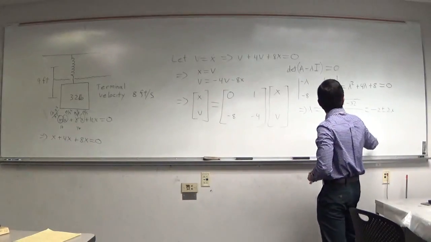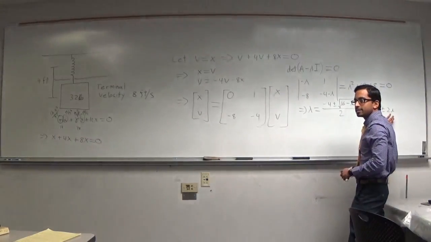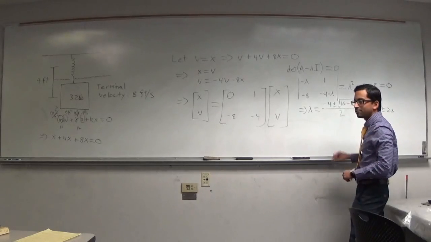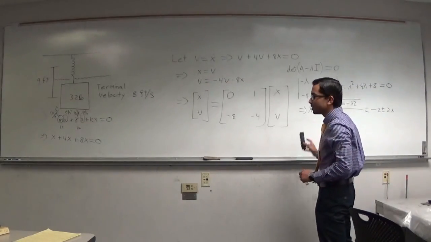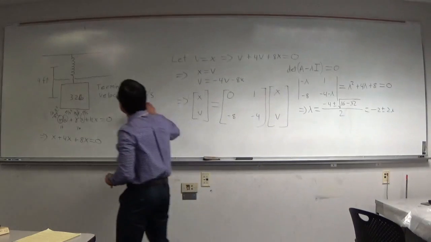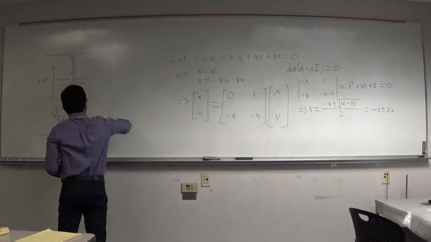Okay, so we get this as our eigenvalue. Now we want to find our eigenvectors. But let's now think of what sort of problem the eigenvalue problem is.